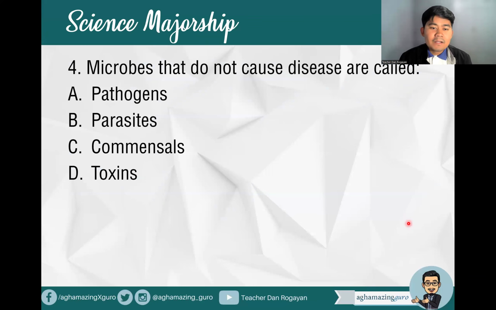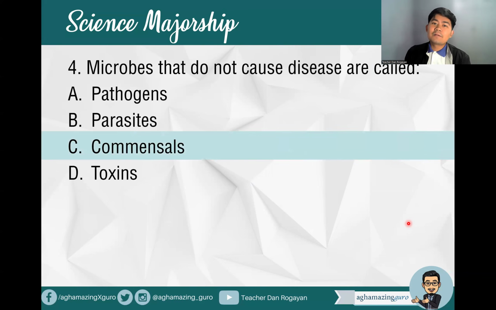All right, number four, microbes that do not cause disease are called blank. A. Pathogens, B. Parasites, C. Commensals, D. Toxins. Okay? So what do you think is the answer? They do not cause disease. We call them the commensals, right? Remember in commensalism, it's a relationship between two organisms where one is benefited and the other one is unharmed. The unharmed one is the host, and the one that is benefited is the commensal. So the microbes that do not cause diseases are actually commensals.